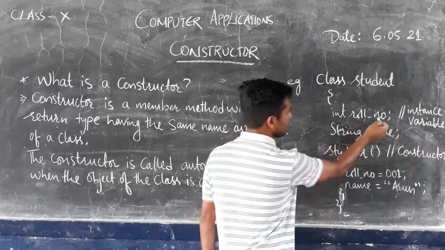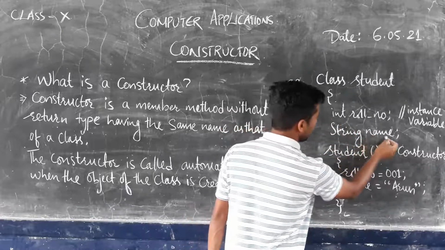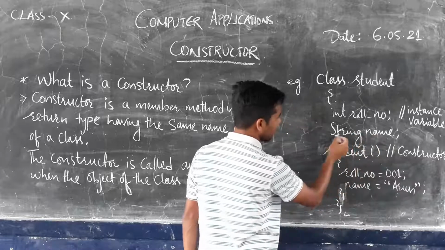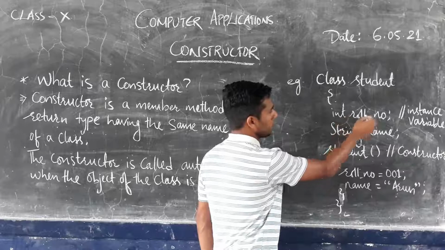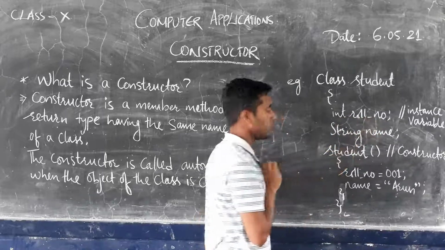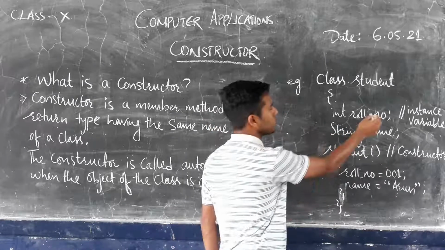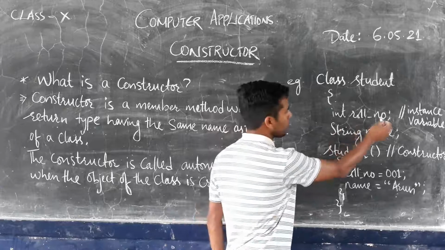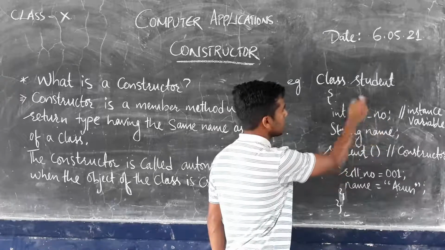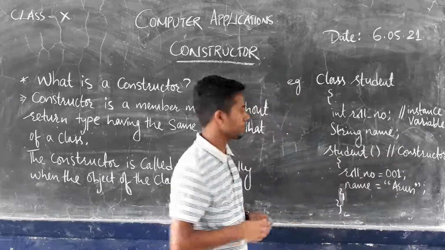One variable has the type int, and the other has the type String. The int variable holds the roll number, and the String variable holds the name, and inside these variables the values will be stored. This roll number and name in this small program segment are considered instance variables.